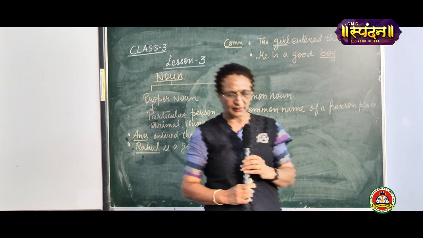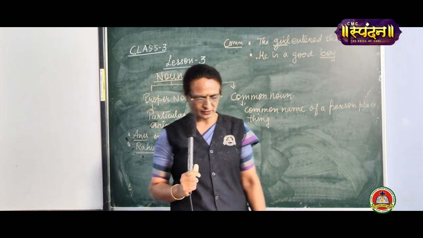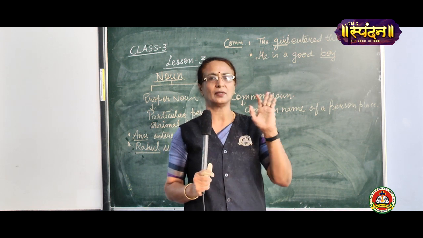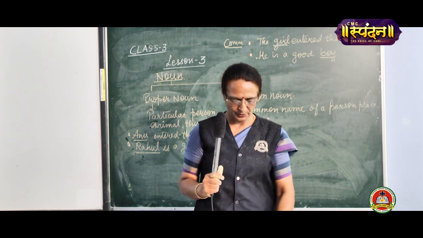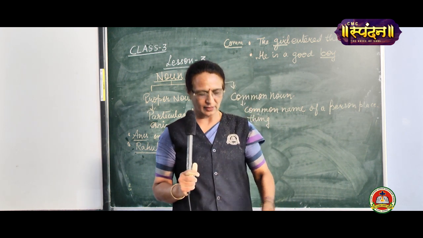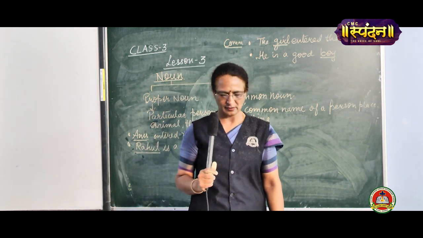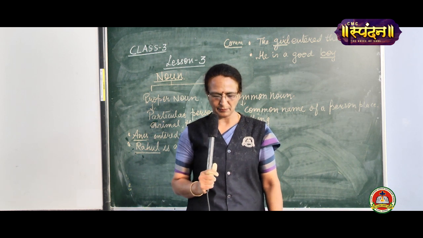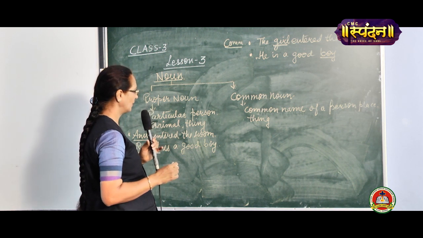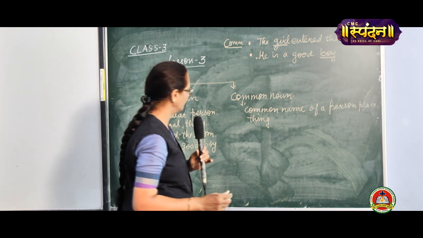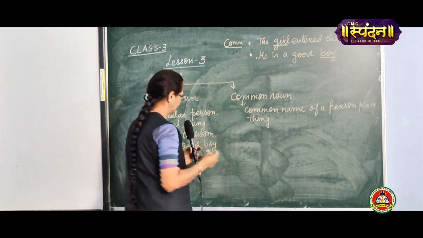Now, common nouns are the names given to persons, animals, places or things which are of the same kind. Whereas proper nouns are the names of particular persons, places, animals or things, and they begin with a capital letter. Now, let us take some examples of common noun and proper noun.